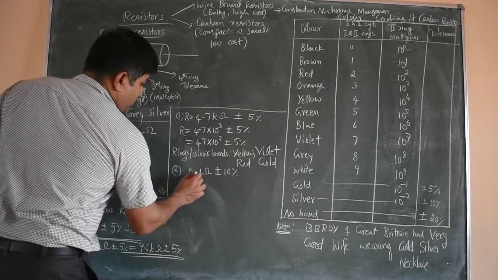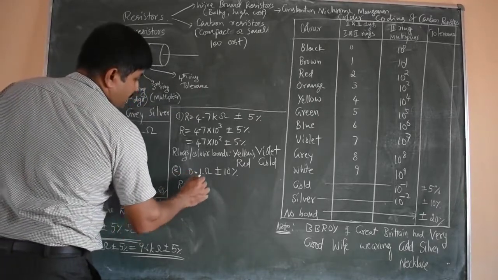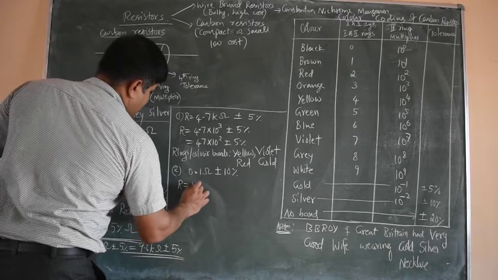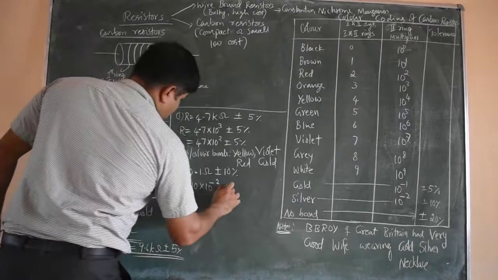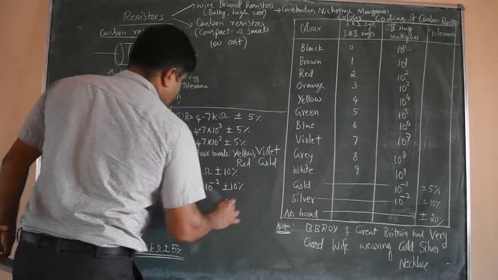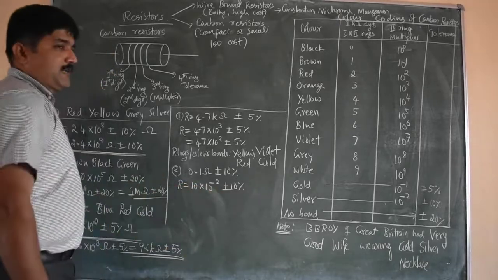Okay, so this resistance value of 0.1 ohm we can rewrite as 0.1 can be written as 10 into 10 power minus 2, plus or minus 10%. So 0.1 can be rewritten as 10 into 10 power minus 2 plus or minus 10%.